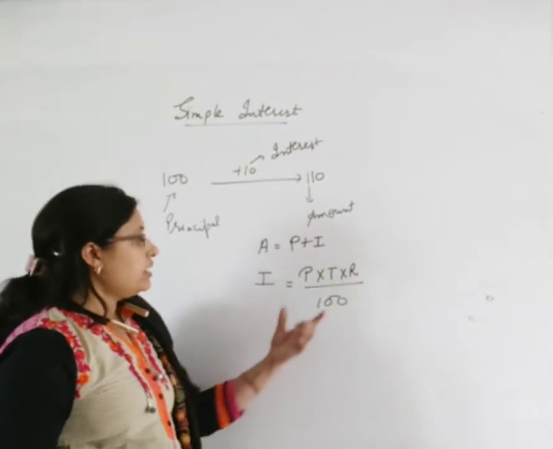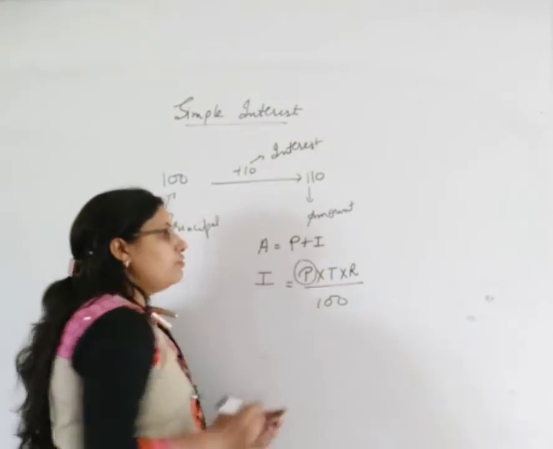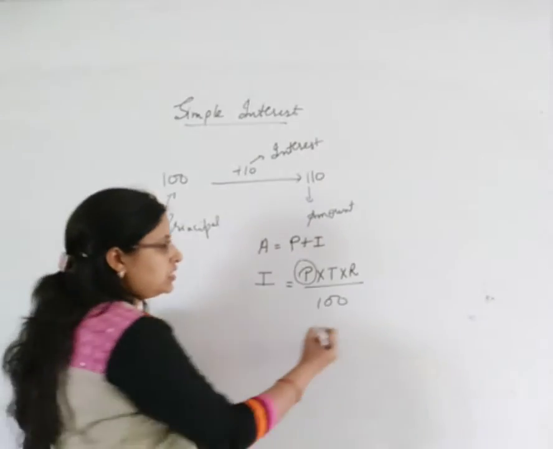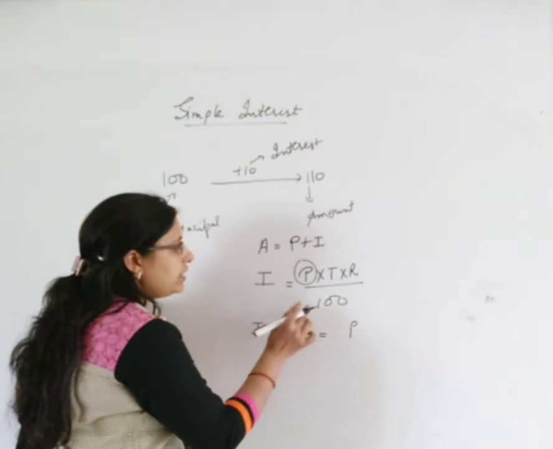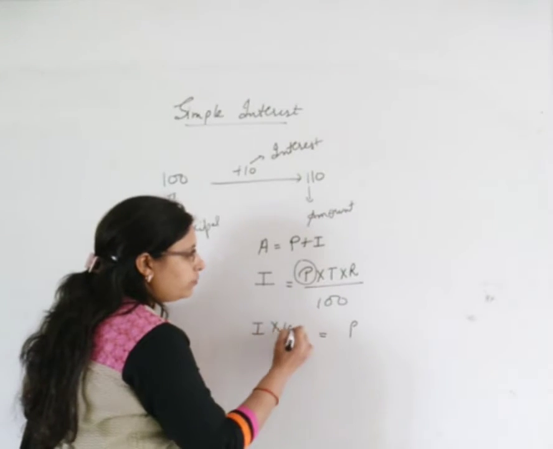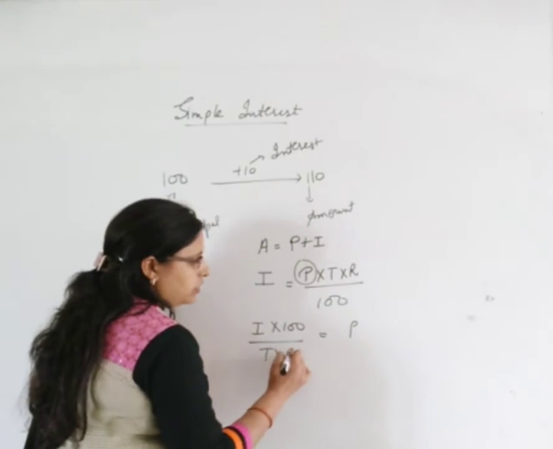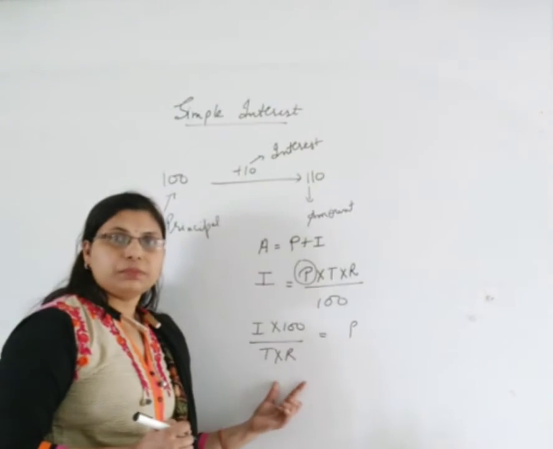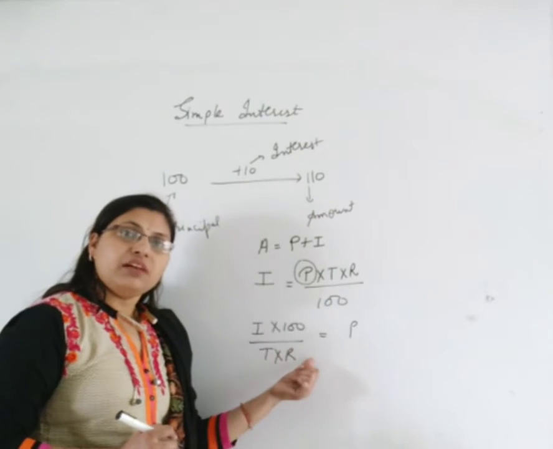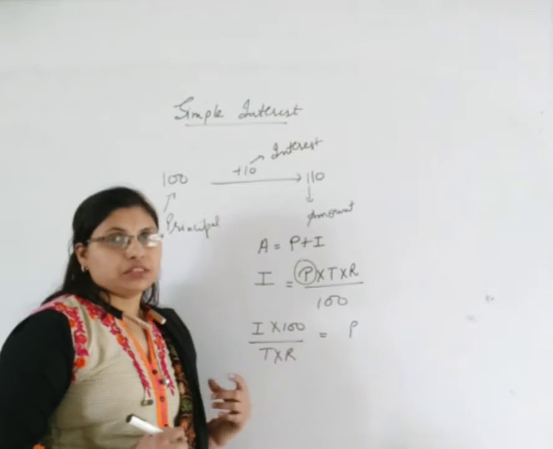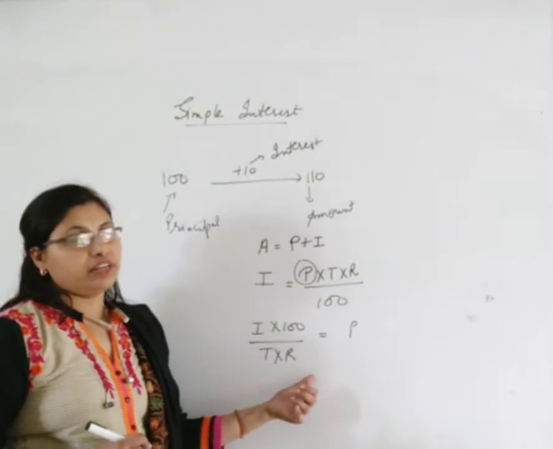Clear everyone? And suppose we have to calculate principal, so we can treat it as a linear equation. We will leave principal here. Now we will cross multiply. This 100 will go in the numerator, and this time and rate will come in the denominator. So we have got the formula for principal. This is not something else. This is the same. We have calculated it like a linear equation. The same we can do for time also, and the same we can do for rate of interest also.